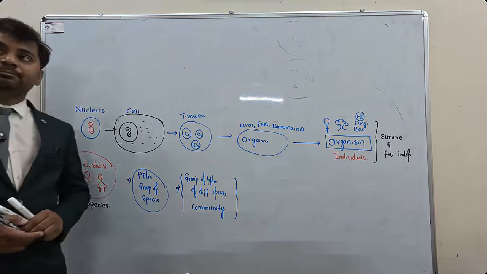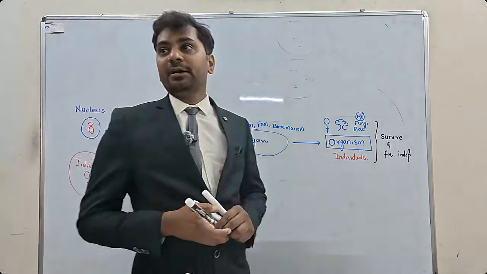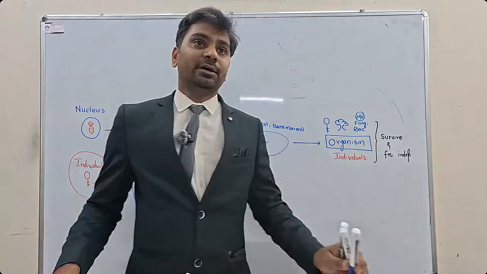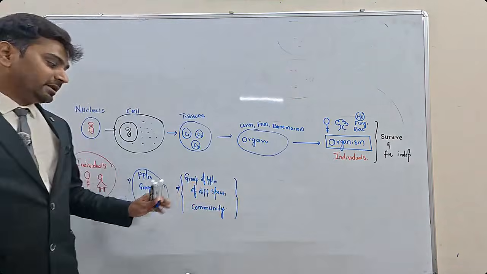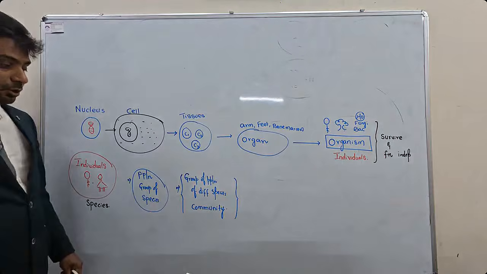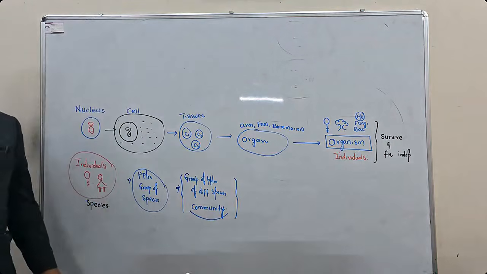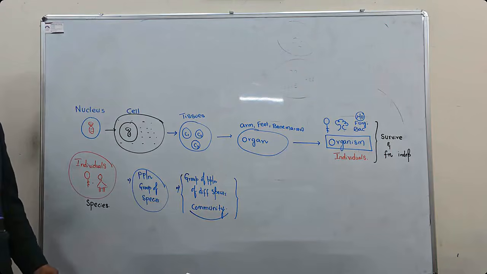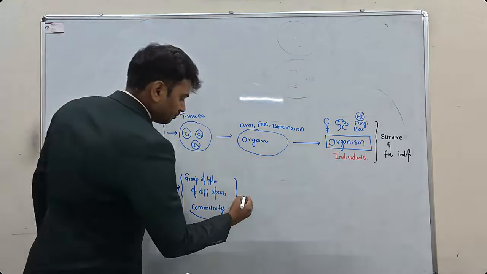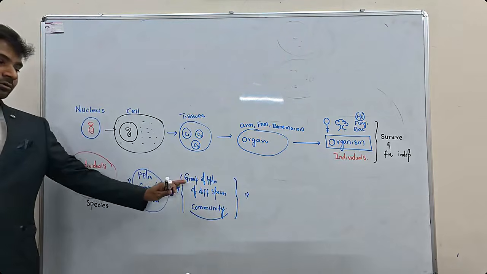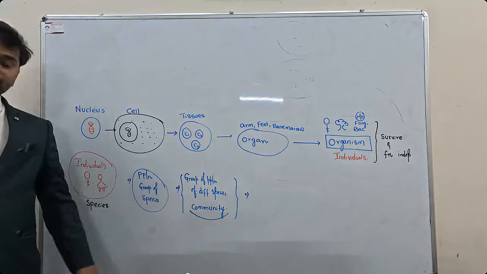And naturally, communities will be identified with the major types of population. What is the major type of population there? Communities will be identified based on that, dominant communities. So communities will be major communities, minor communities. Major communities are those which are dominated by the majority of the species. So community means until here you have life, group of populations, different species.